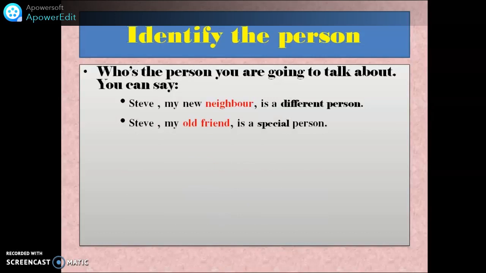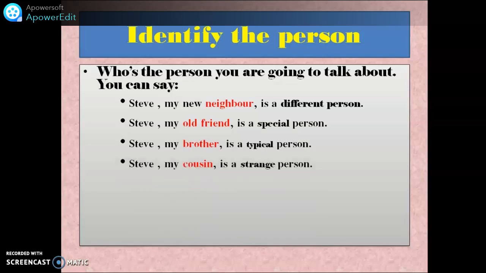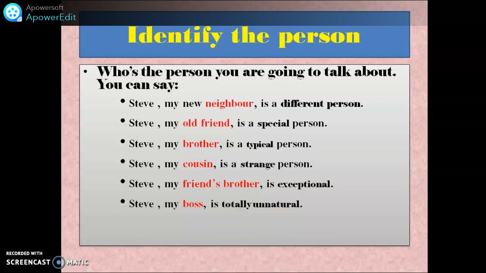You can say Steve, my old friend, is a special person. Steve, my brother, is a typical person. Steve, my cousin, is a strange person. You can say also Steve, my friend's brother, is exceptional. Steve, my boss, is totally unnatural. Or you can say Steve, the new student, is a real freak.